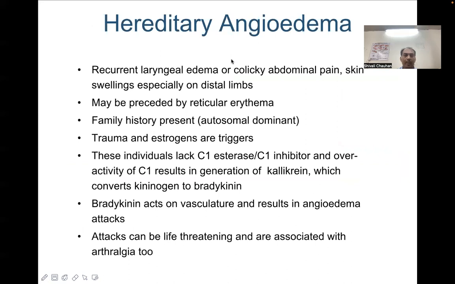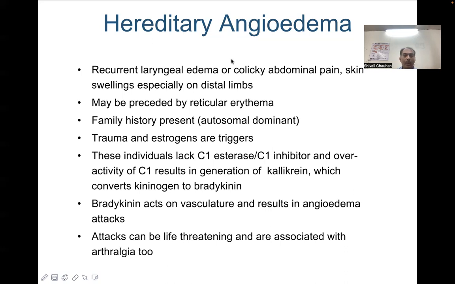Hereditary angioedema presents as recurrent laryngeal edema or colicky abdominal pain accompanied by skin swelling, especially on distal limbs. It may be preceded by a reticular erythema. Family history is usually present and it is supposed to be an autosomal dominant disorder. Trauma and estrogens are common triggers. The patient suffering from hereditary angioedema usually lacks C1 esterase inhibitor.